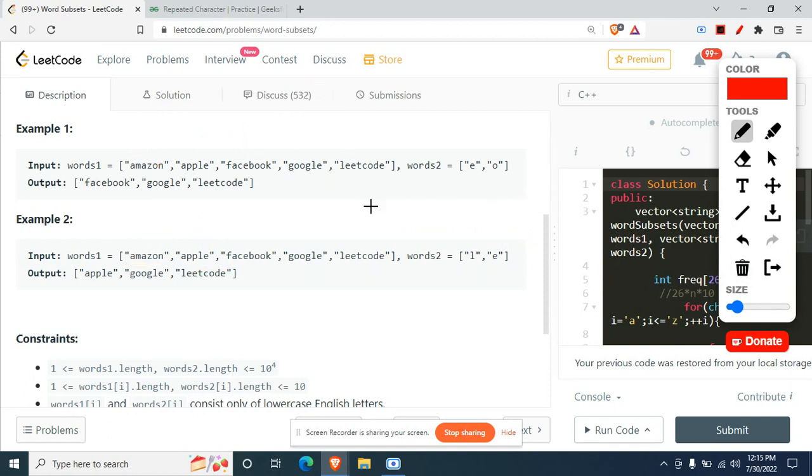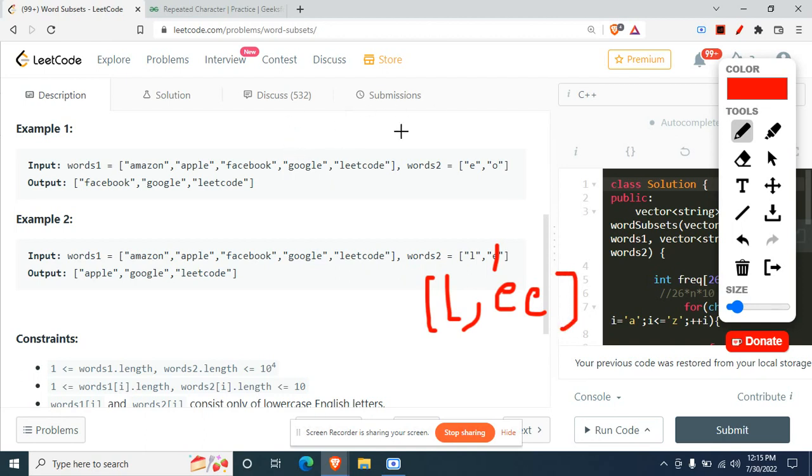Now let's get on to the implementation part on how you will be implementing it. That is the main part, right? So what we can do at first is change the input again, that will be a better one. LEEE is a better example here, so I'll be taking words 2 as L, E and E.